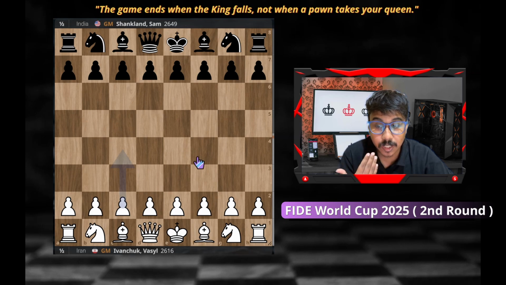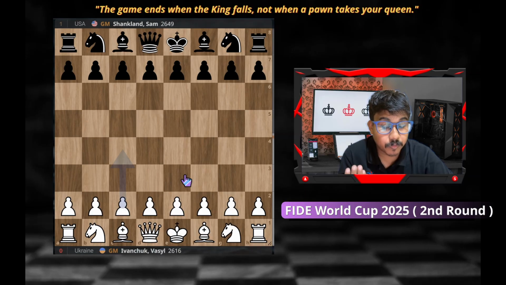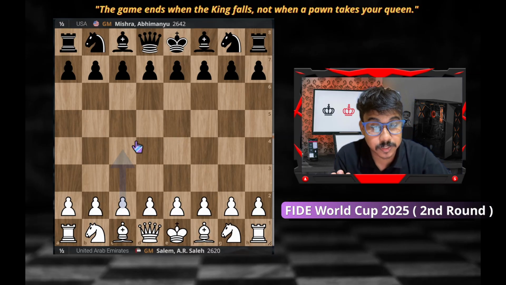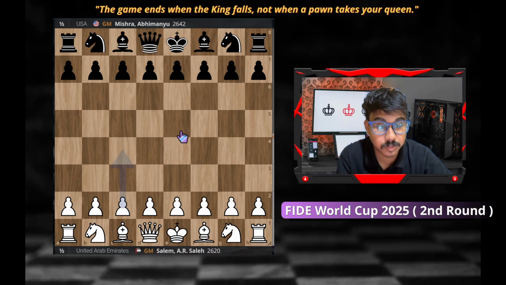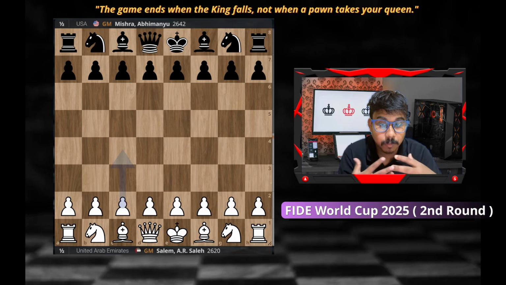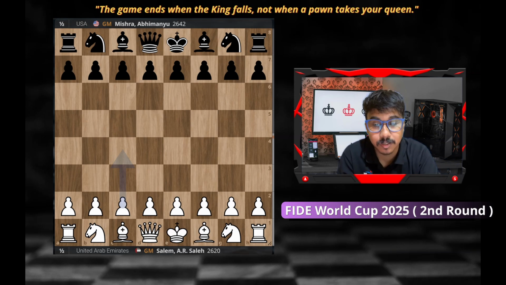Well, yeah, Sam Shankland won against Ivanchuk. So that's a good result for Shankland actually. He made a very good, strong result. Narayanan also made a draw with Nikita Fyodorov. And you can see that, okay, Abhimanyu Mishra, the world's youngest GM, also made a draw with Saleh Salem Saleh, who is the UAE's number one player. So we can see how, when this tournament is coming into round two, all the top players are coming into the game, and lots of games are ending in draws.